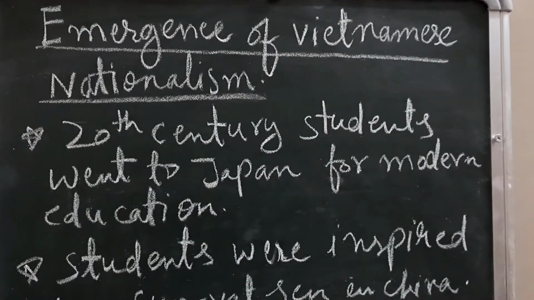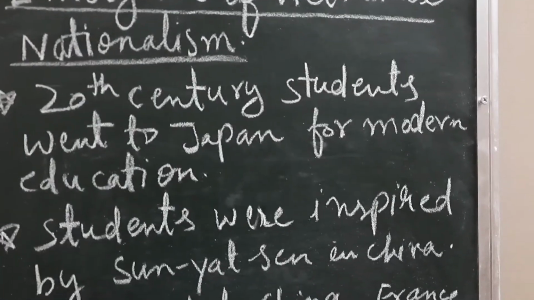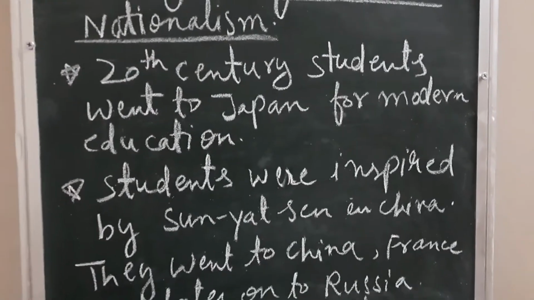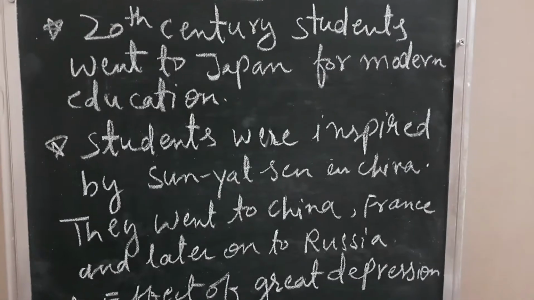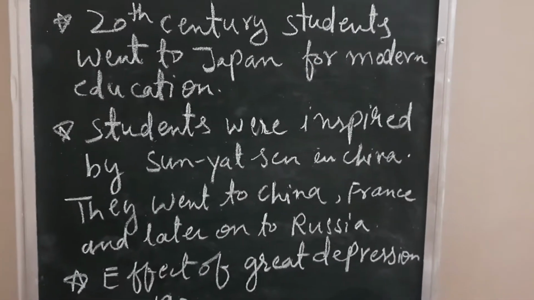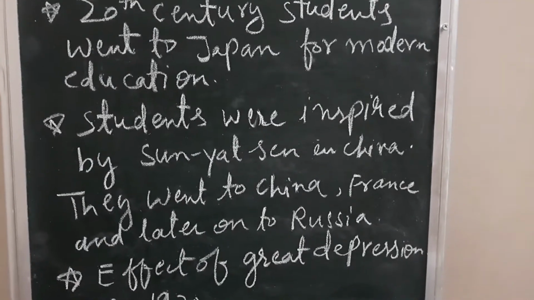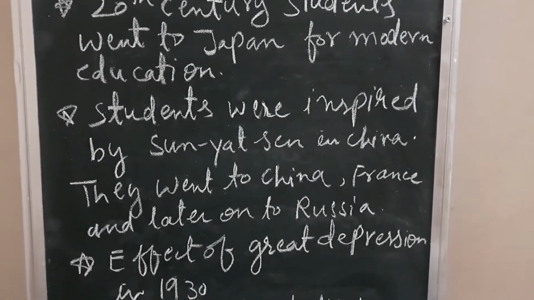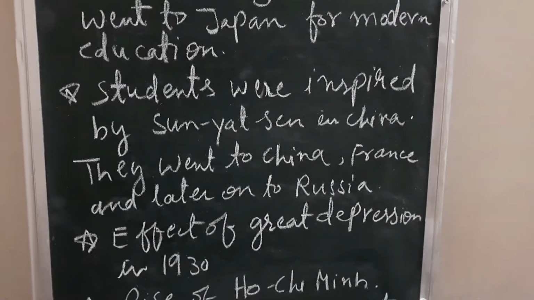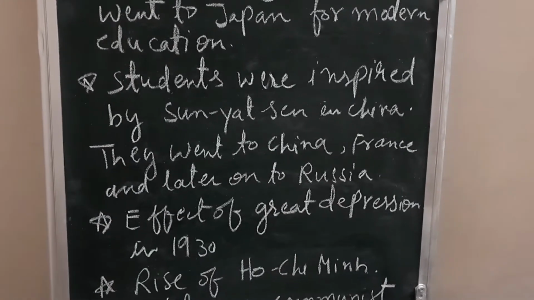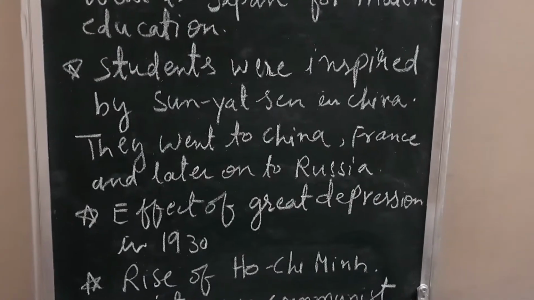As nationalism arose in Vietnam, more and more students went to Japan for modern education. The students were inspired by Sun Yat-sen in China, who started the Chinese Republican movement. So they were inspired by Sun Yat-sen, and they also went to China, France, and later on to Russia to study modern education. In between, there was a Great Depression in the 1930s, due to which the poor people of Vietnam suffered a lot.